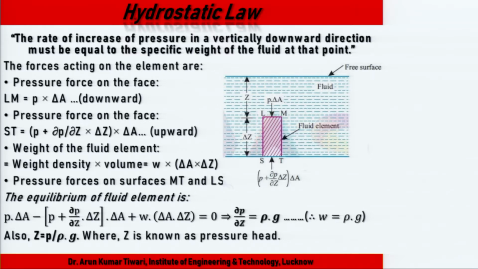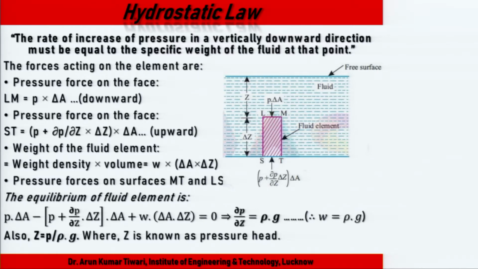So, rate of pressure means with reference to what? With reference to distance, space. So, dP upon ds or dP upon dz must be equal to the specific weight of the fluid at that point.